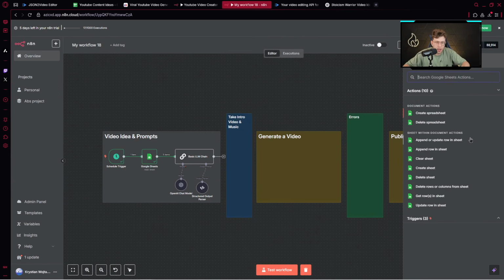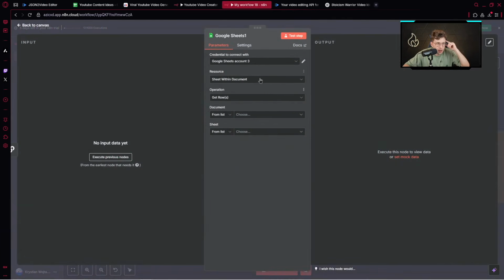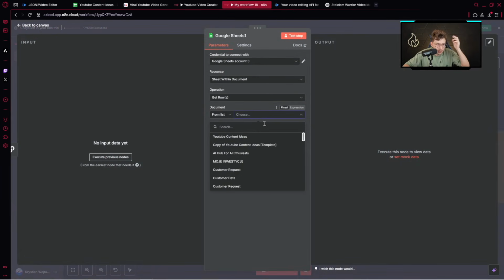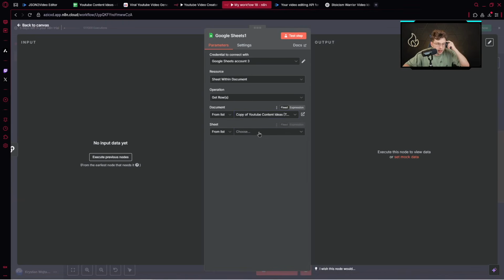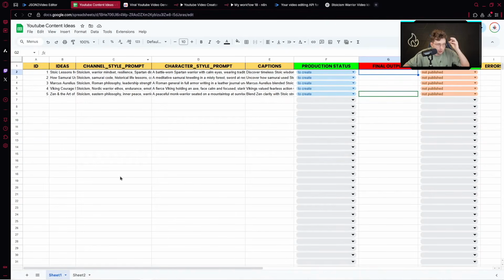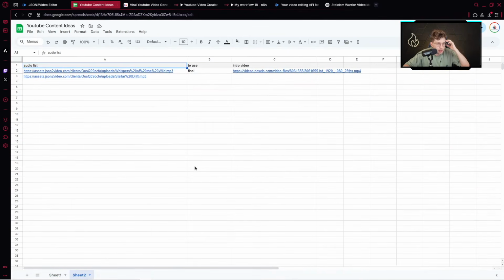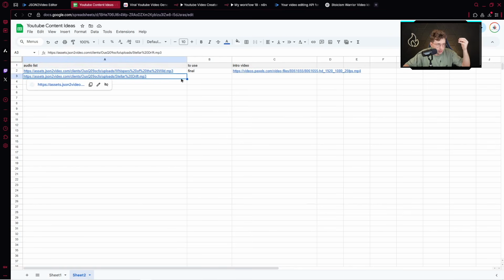So here, we need to get row and sheet. And right there, we need to pick the document. So again, we've got YouTube content ideas. However, here we've got sheet 2. And when we go back to our template, right there at the bottom, you've got sheet 2. And there, I just provided the audio list. So here, specific music for the video. Here we've got a status. So this is the final intro video to use.